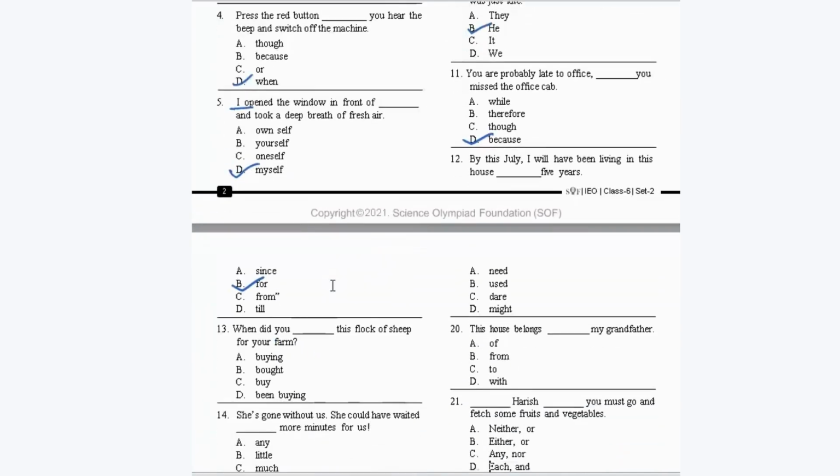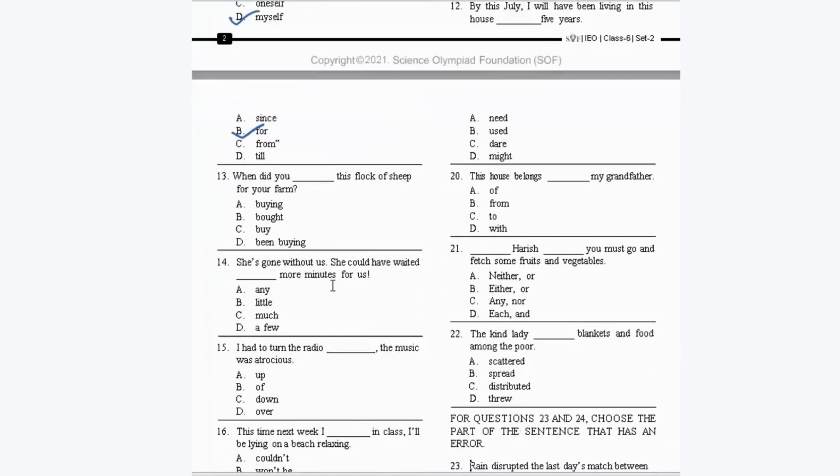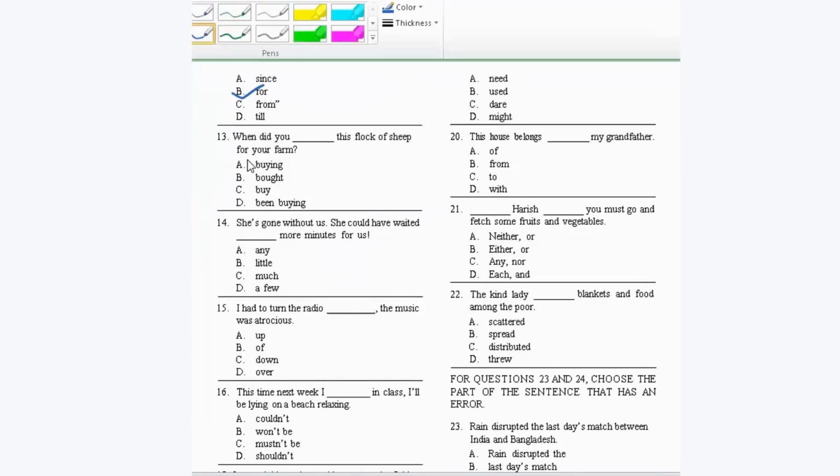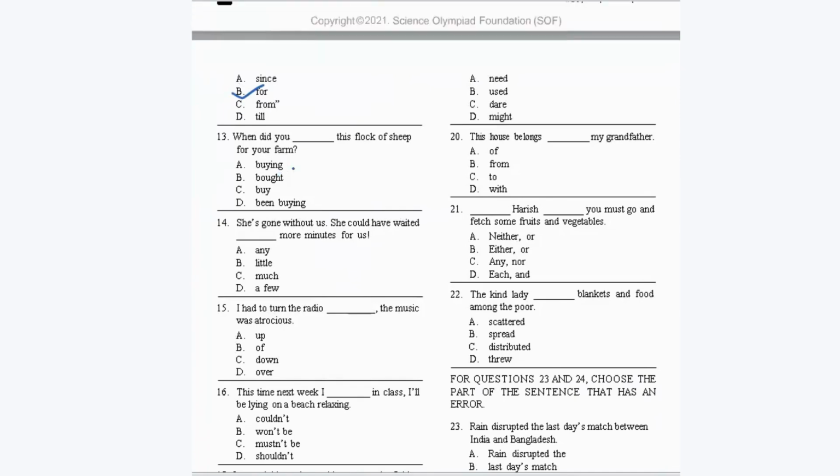Now, the next one is, when did you dash this flock of sheep? So it should be, when did you dash your flock of sheep for your farm? So when you have "did," then you need your main verb to be in first form. Okay, so it should be, when did you buy this flock of sheep? Okay, it's option C.